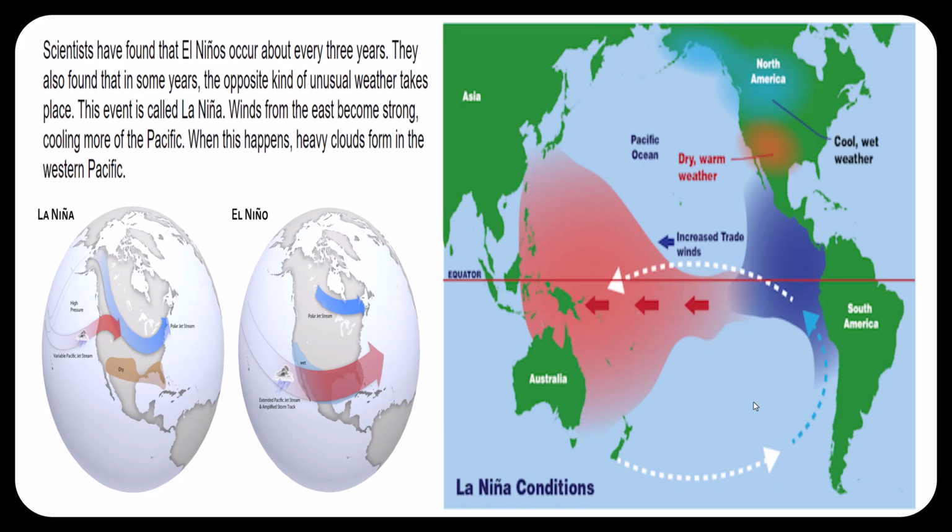And we have for this one, question 12, how often do scientists say El Niño occurs? About every 3 years. And then the last question, question 13, what is La Niña? This is the opposite of El Niño. This is when the winds from the east become strong, cooling more of the Pacific, and that forms heavy clouds in the western Pacific.